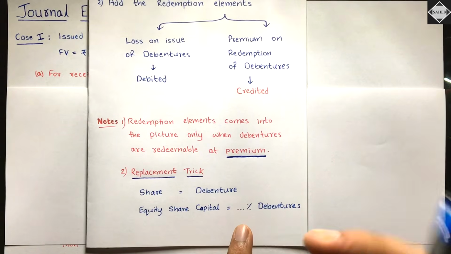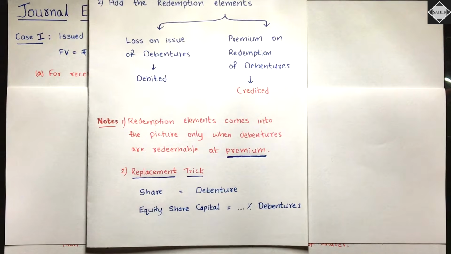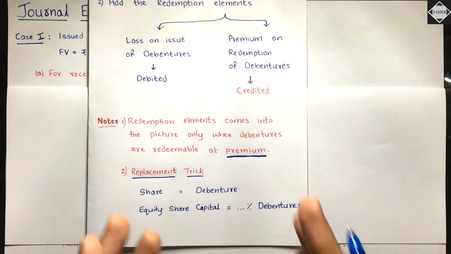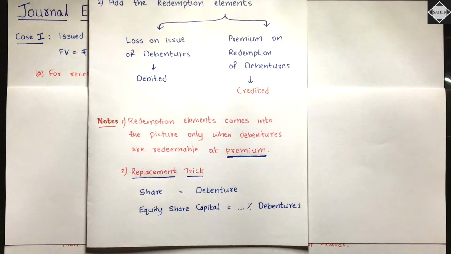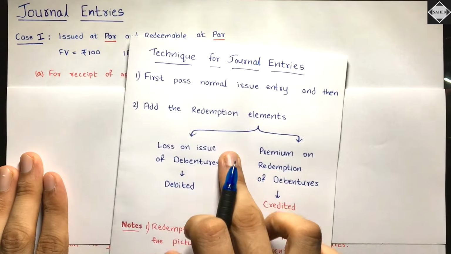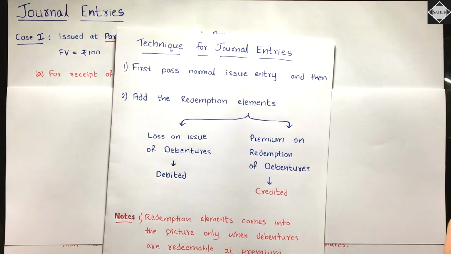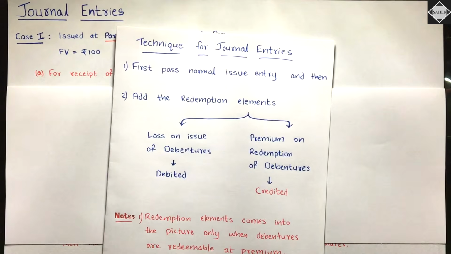It can be 12%, 13%, 11%, whatever you have in the question. You just have to replace this and you are good to pass all the journal entries. It's just that the redemption elements are an extra thing which we have to understand properly, and we will do that easily. Is that clear? So this is the technique for journal entries.